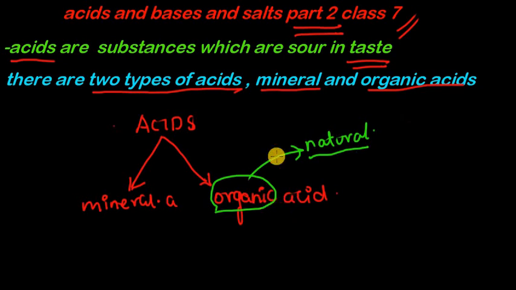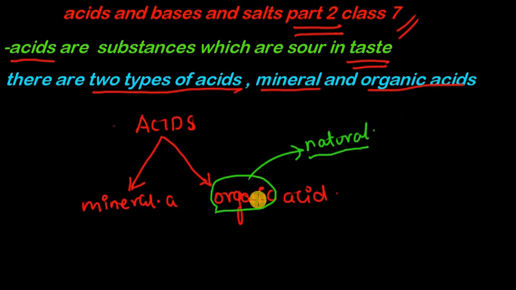The fruits come from the trees, isn't it? So the fruits have citric acid, ascorbic acid, and all these things. Apple has malic acid. Tea has tannic acid. So there are lots and lots of organic acids.